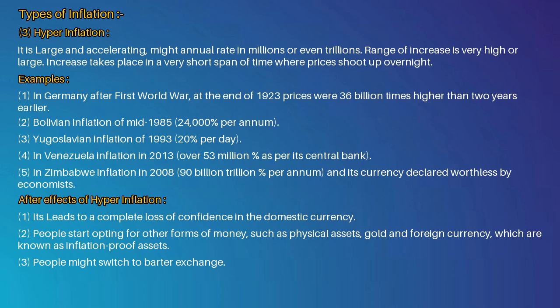Yugoslavian inflation of 1993, 20% per day. 4. In Venezuela inflation in 2013, over 53 million% as per its central bank. 5. In Zimbabwe inflation in 2008, 90 billion trillion% per annum, and its currency declared worthless by economists.